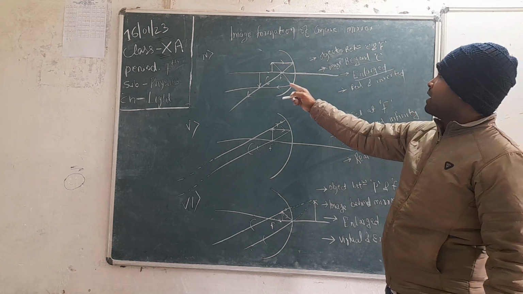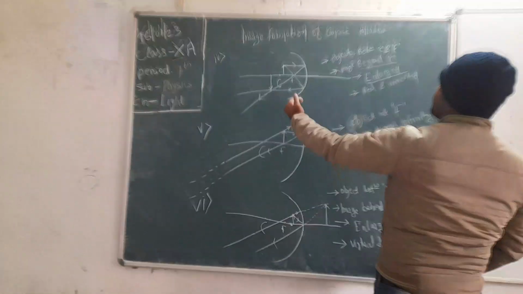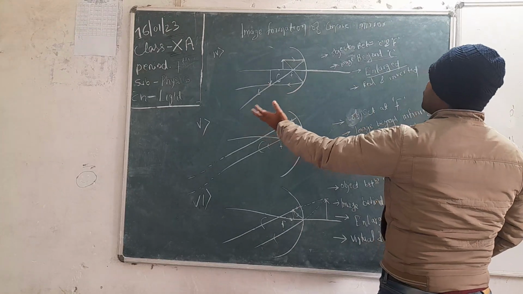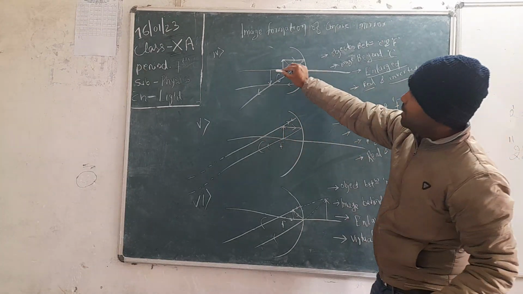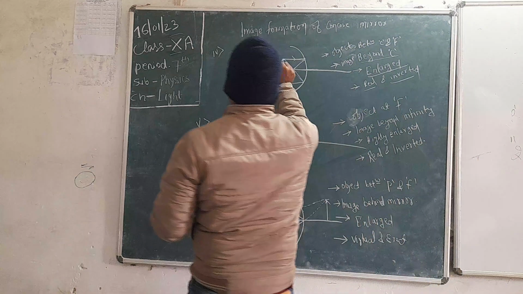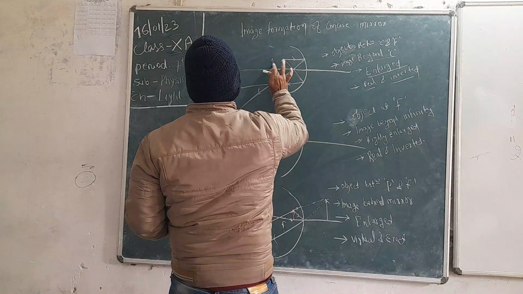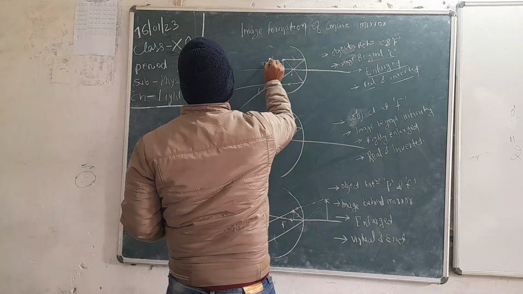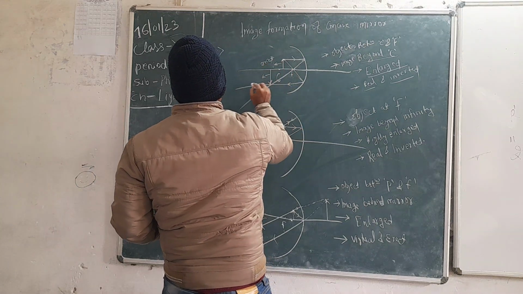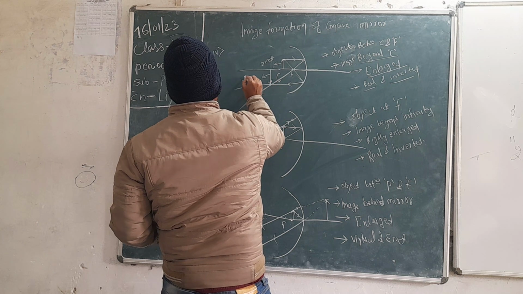And as the image is formed in front of the mirror, the image is real and inverted. You can see this is inverted. The object was kept erect, then the image formed is inverted.